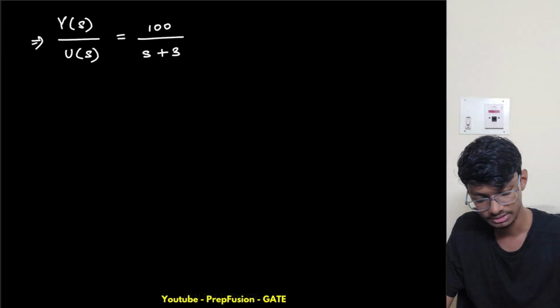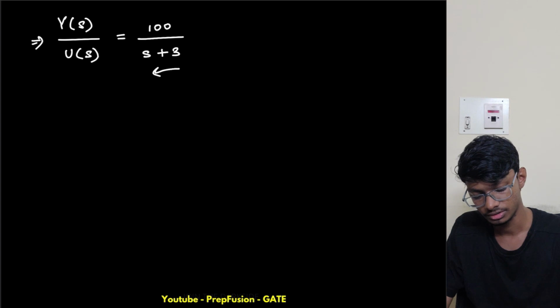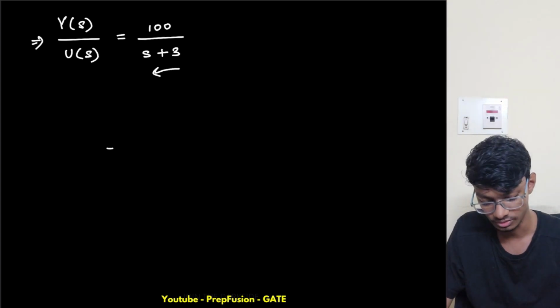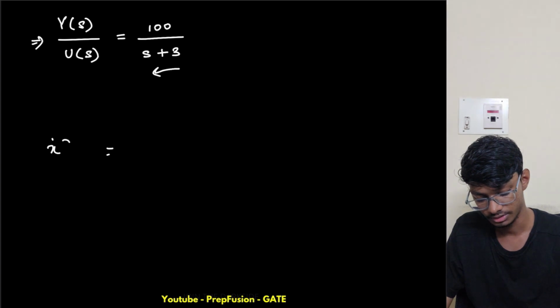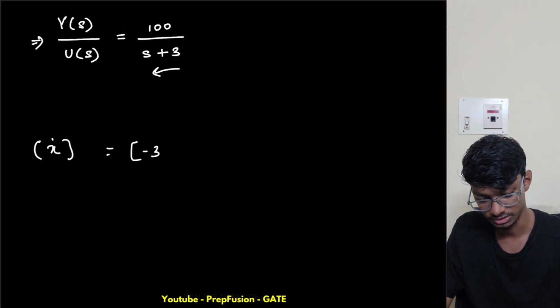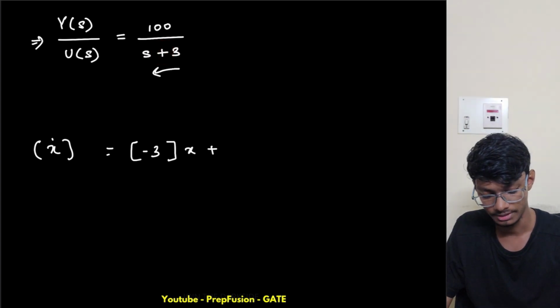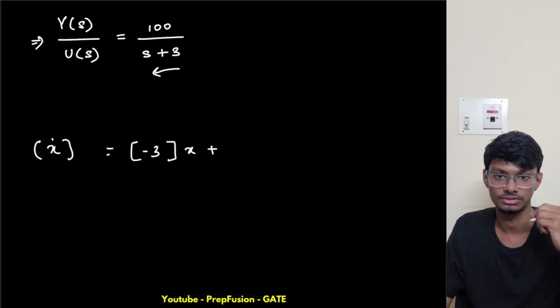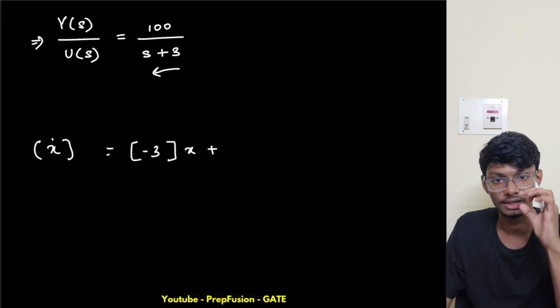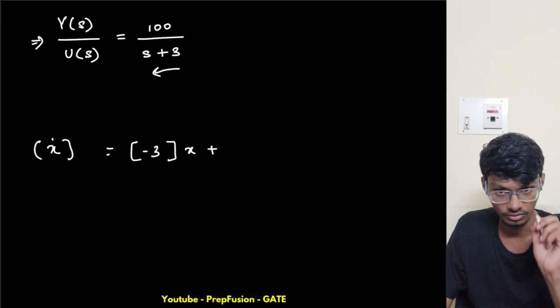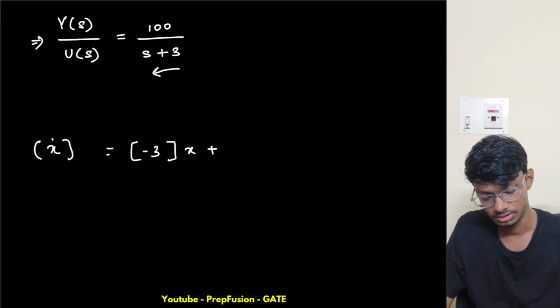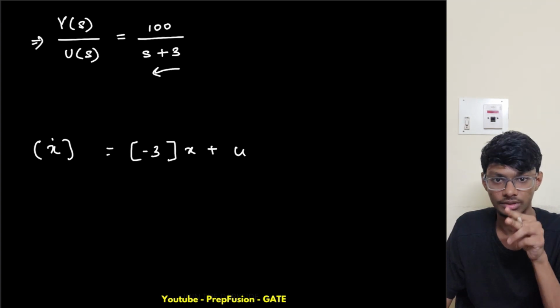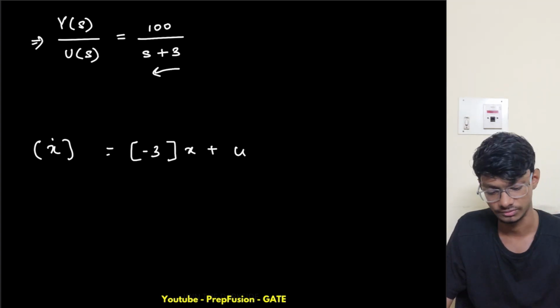What does the transfer function basically tell us? If I go from here, I have to start the matrix from the right hand side, and as it is only one element, my x dot will be equal to minus of this one. So the sign changes, I hope you remember that. This is x only, plus u is only 1. The last element is always 1, so if it has only one element, that will be 1. If in the previous case we had two elements, it was 0 1, so the last element was always 1, and that's why this will be 1 only.